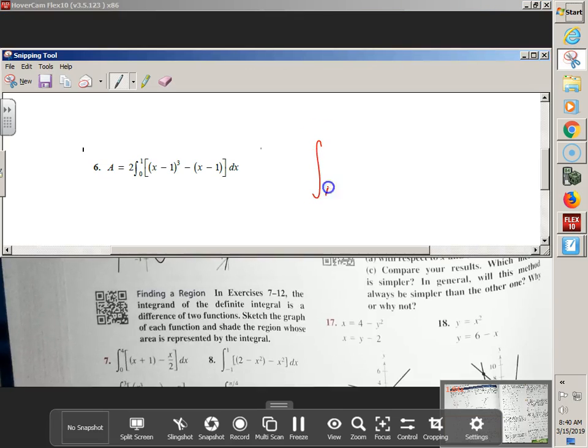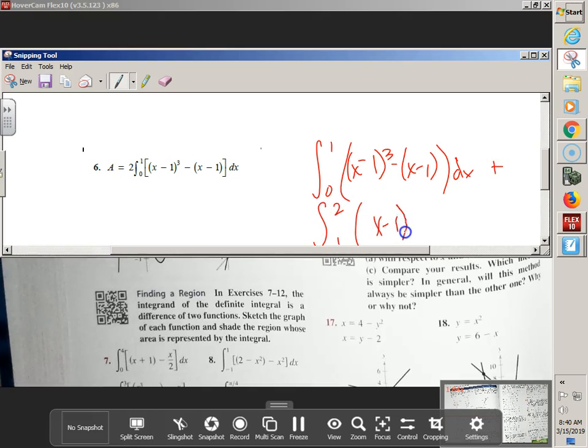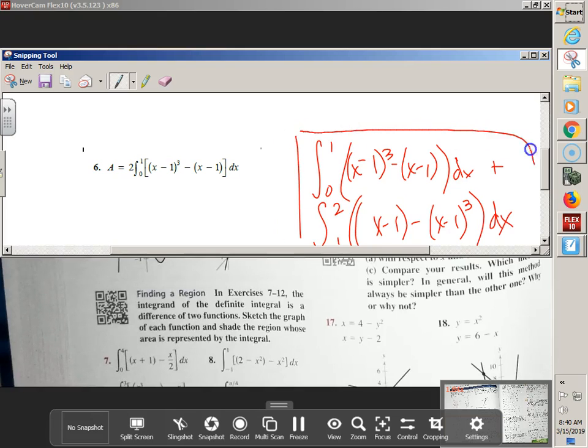But you could have gone from 0 to 1 of, I believe your cubed was on top, your line was on bottom, and then you could have added, going from 1 to 2, now your line was on top, and your cube was on bottom. That's one way. You could have actually been like, who's on top, who's on bottom, who's on top, who's on bottom, put them together.